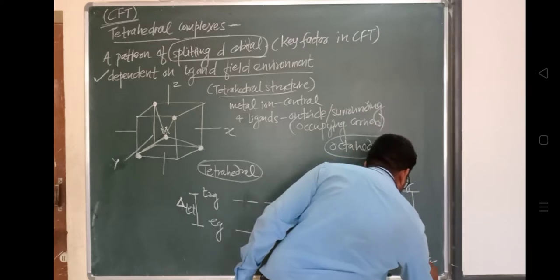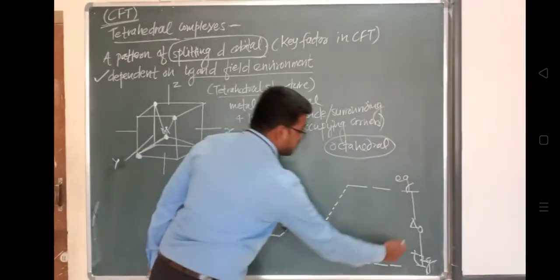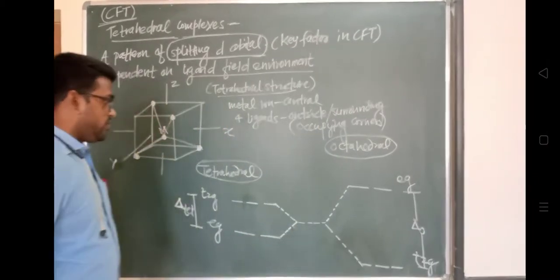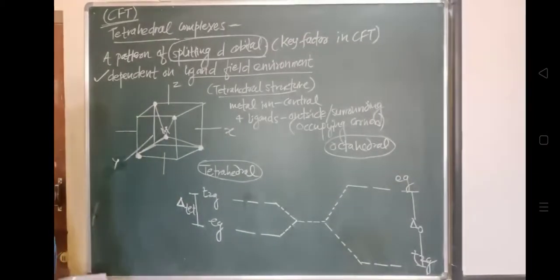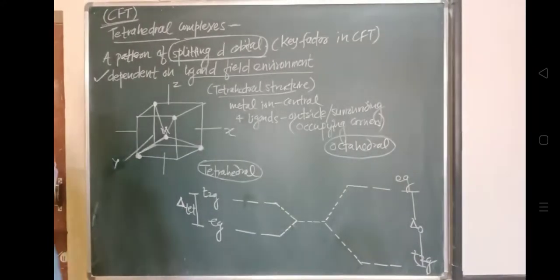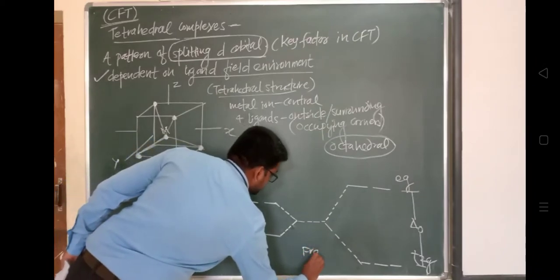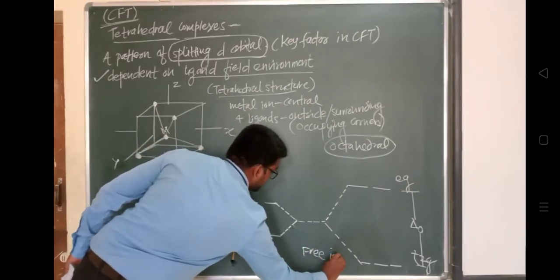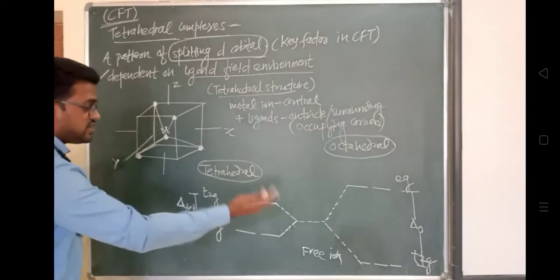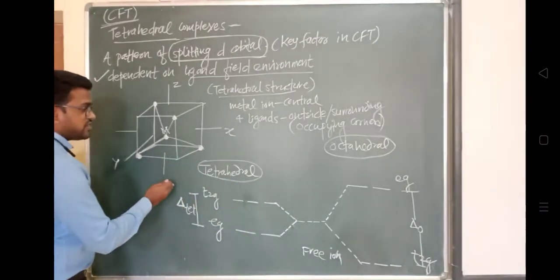What is delta O? Delta O is the crystal field splitting parameter for octahedral geometry. This is the difference between these two. This is a free ion. So these are the two energy level diagrams that we have drawn, one for tetrahedral and another for octahedral.